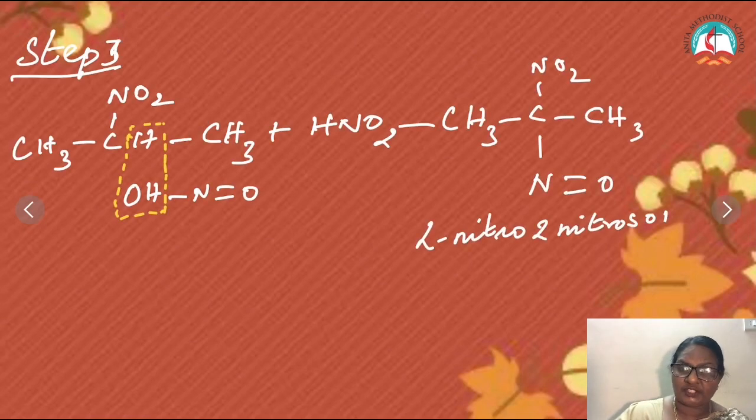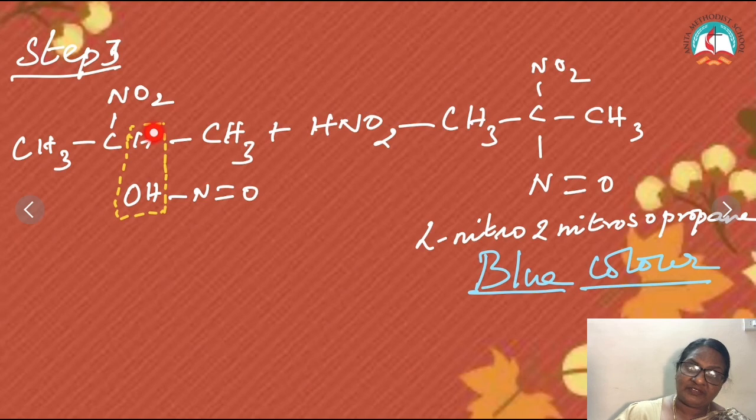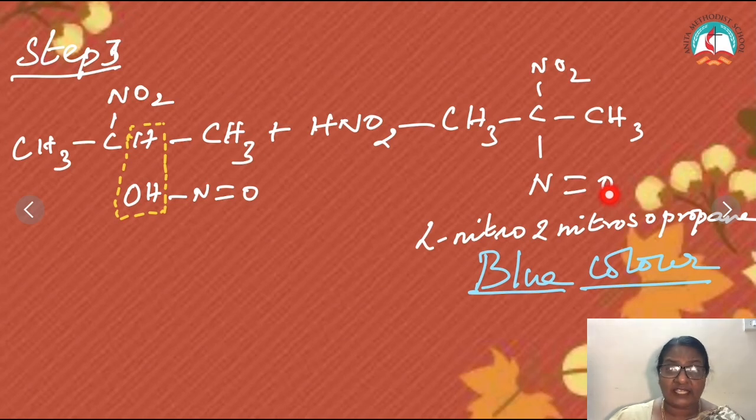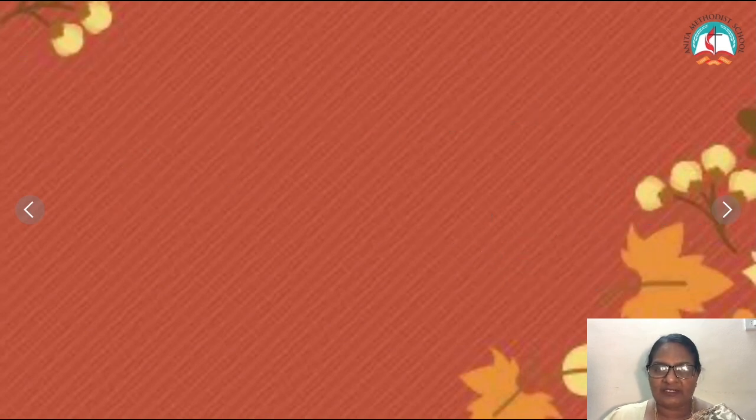There is only one H over here. If I write as in the previous case, I cannot remove water. So change the structure of the nitrous acid so that I can remove water over here. And now the structure is like this. I get a nitroso group. First we got the nitrolic acid, but here it is a nitroso group. So this compound cannot undergo the fourth step, or it cannot be treated with potassium hydroxide. But this compound itself is blue in color. So then it is a secondary alcohol.